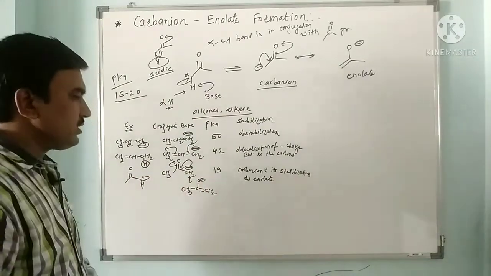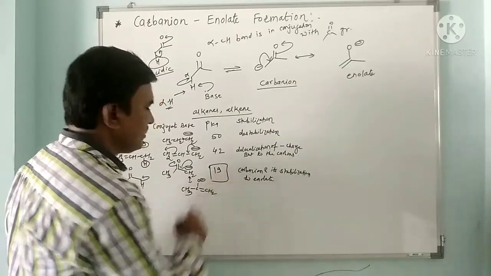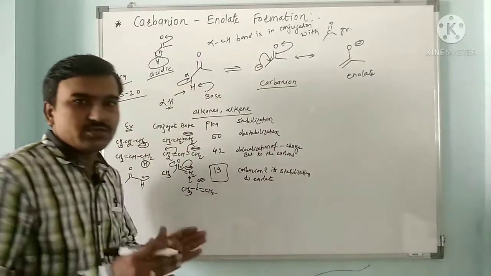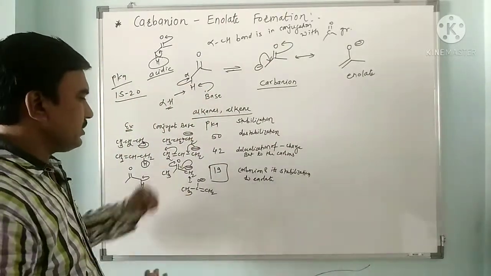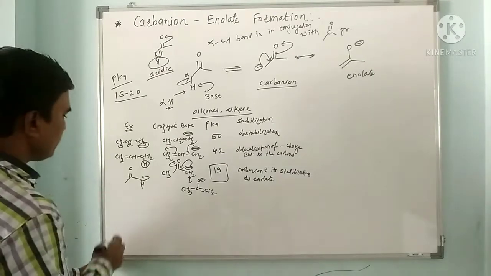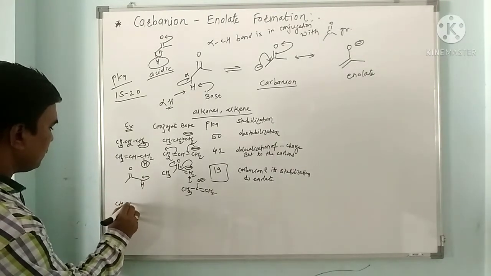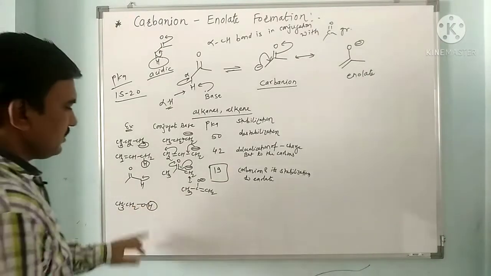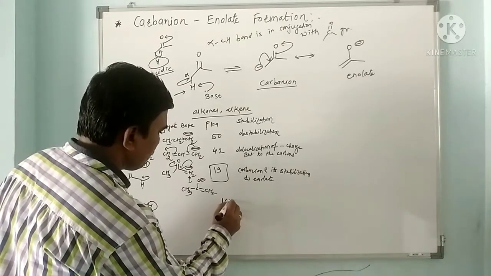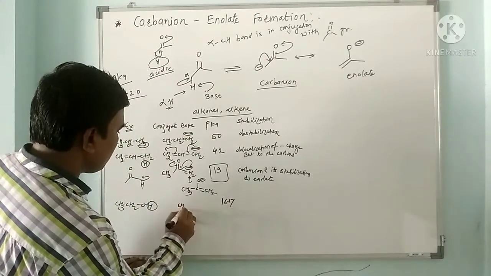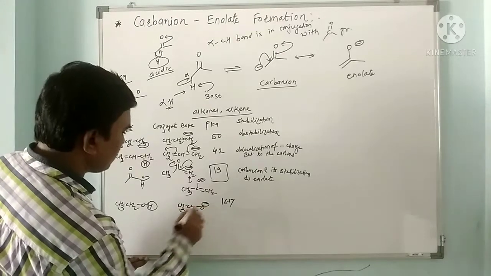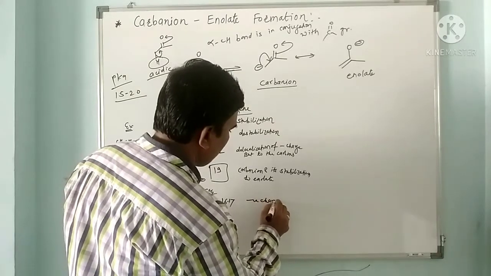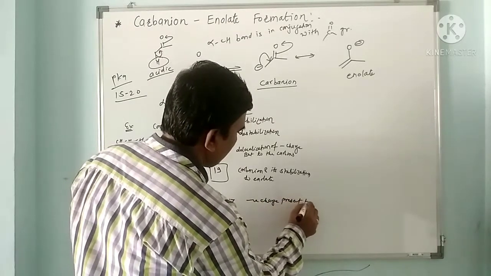So the oxygen is more electronegative, hence its pKa is 19, because this negative charge goes to oxygen, and so the oxygen can stabilize that negative charge to a greater extent as compared to carbon. But if you see the next example, such as ethanol, CH3CH2OH, here this hydrogen is attached to oxygen, so its pKa is around 16 to 17, where it forms CH3CH2O minus. So this is ethoxide, where the negative charge is present on oxygen,